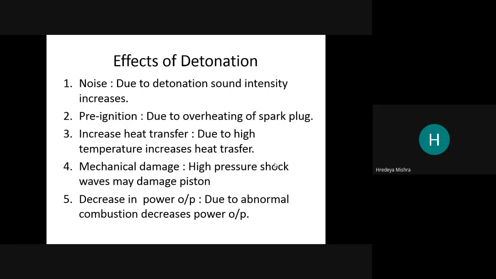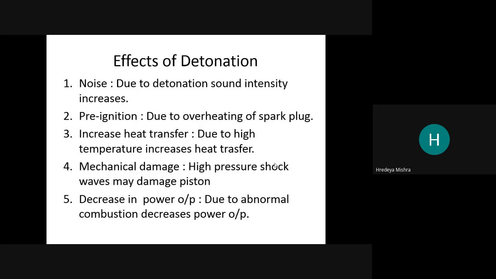Effect of detonation. What is the effect? The first and most irritating effect is noise. Due to the detonation, sound intensity is increased. So the unnecessary or unwanted sound comes through your vehicle.